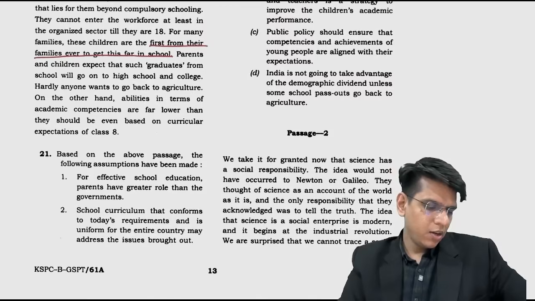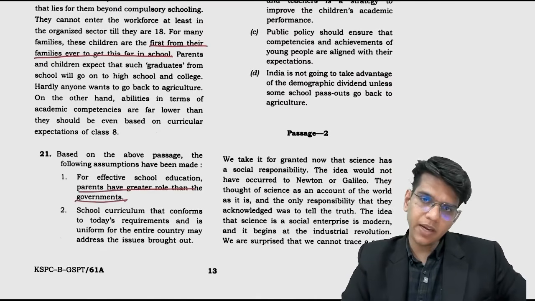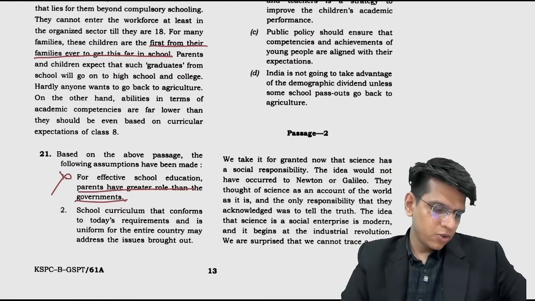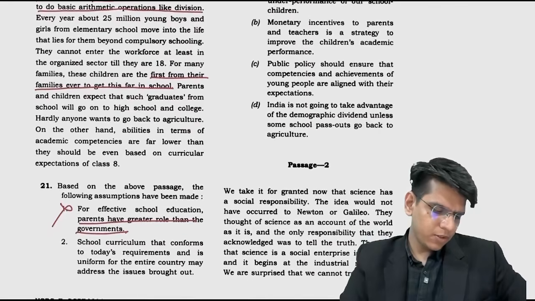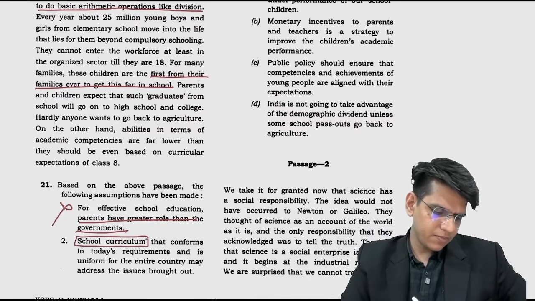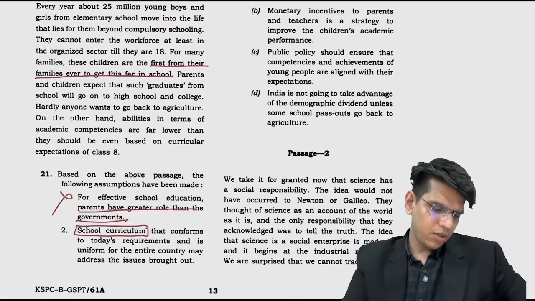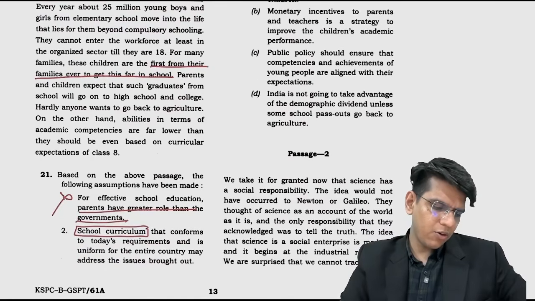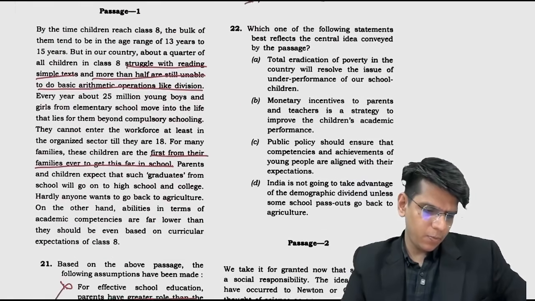Okay, what does it say? For effective school education, parents have greater role than the government. Have they compared the roles of parents and government? No. School curriculum that conforms to today's requirement and is uniform for the entire country may address the issue brought out. First of all, school curriculum is not discussed. Effectiveness of the curriculum, if the teachers are not teaching the subject properly, that is the problem, right? So conformity to today's requirement and uniform. And how do you know these are the requirements of today? So neither D, neither one nor two.